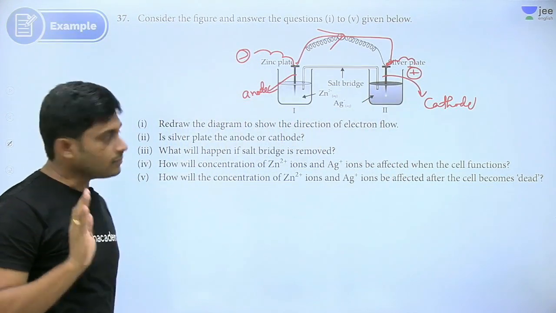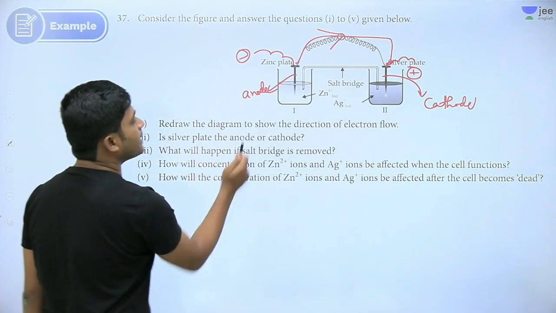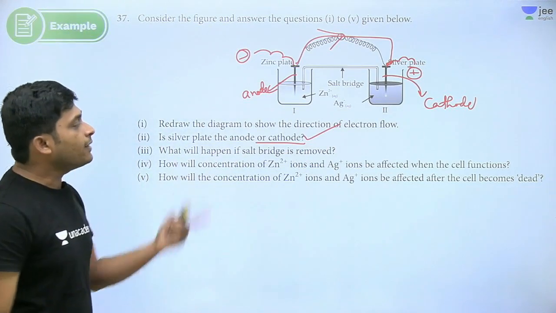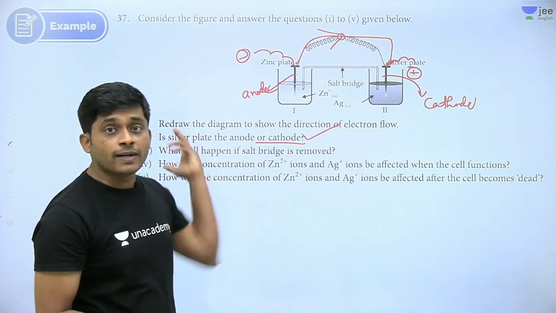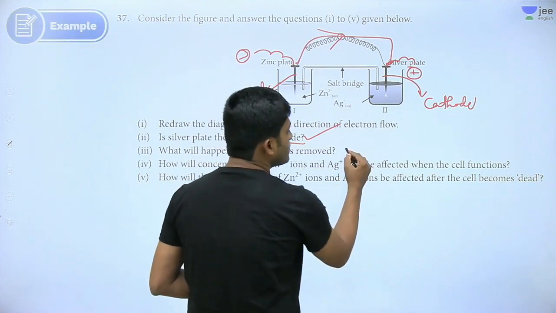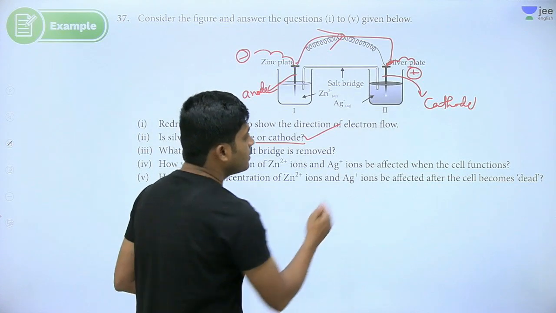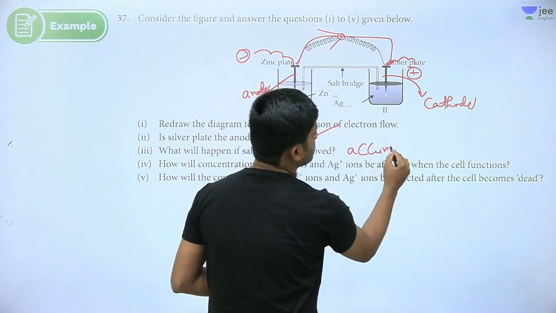Okay, right. So is the silver plate the anode or cathode? The silver plate is the cathode. What will happen if the salt bridge is removed? If we remove the salt bridge, what will happen here? Cell function stops. Why does cell function stop? Accumulation of charges takes place.